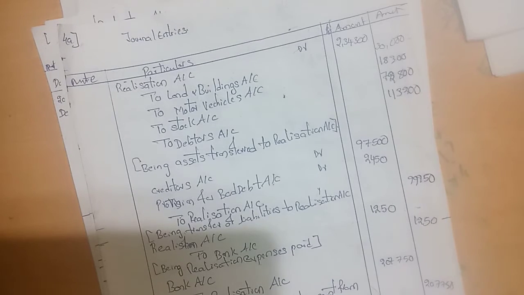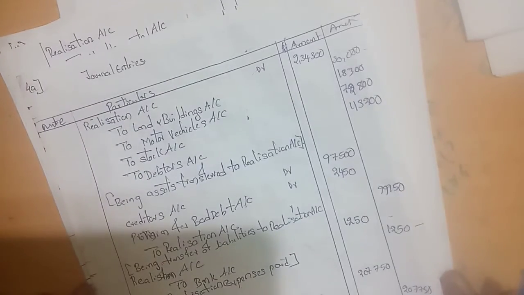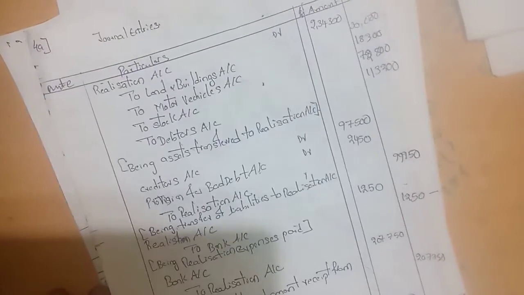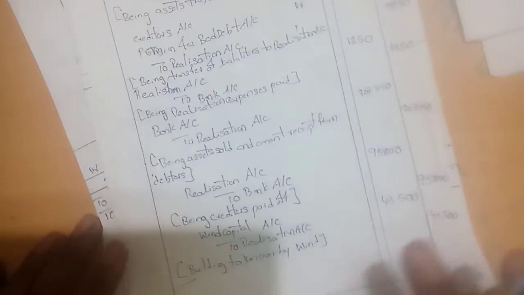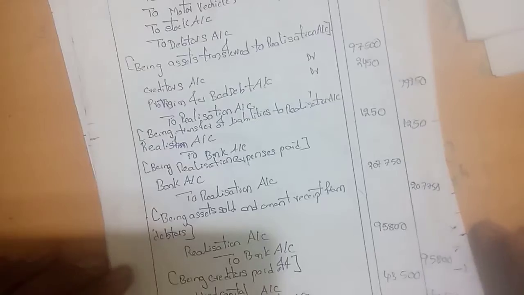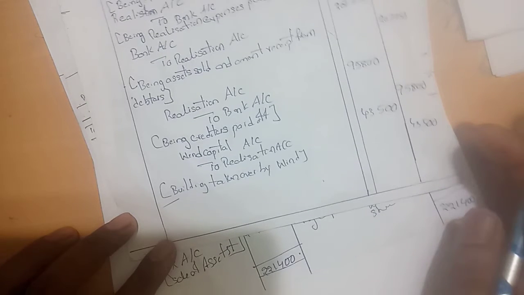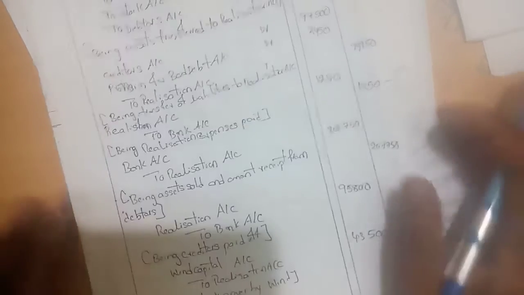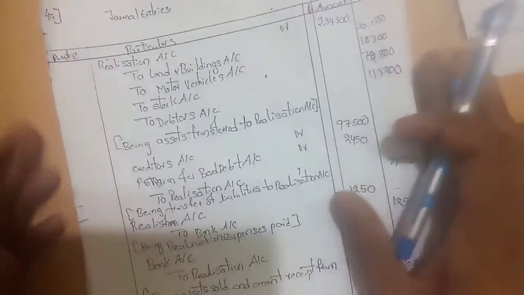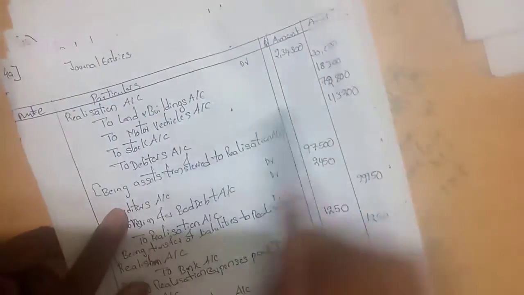All journal entries, that is the question here. So the balance sheet and the realization account is here. Account to land and premises 2 lakhs.